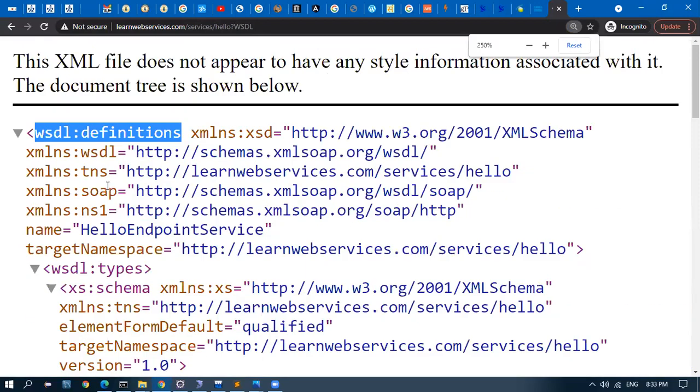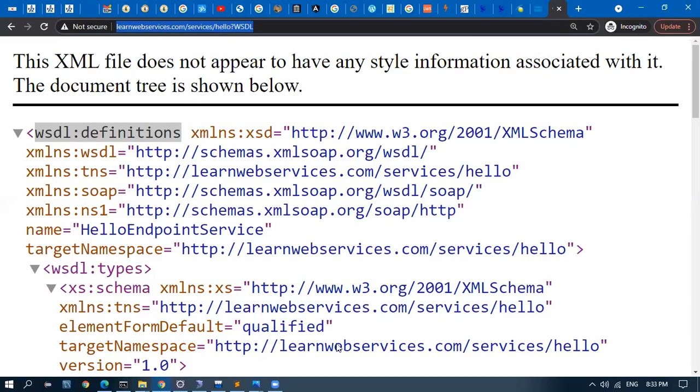So let me go over this file. This is a sample WSDL file. I will share it in chat, so just save it in your local. You can use this whenever needed. This is a free web service for learning purposes.